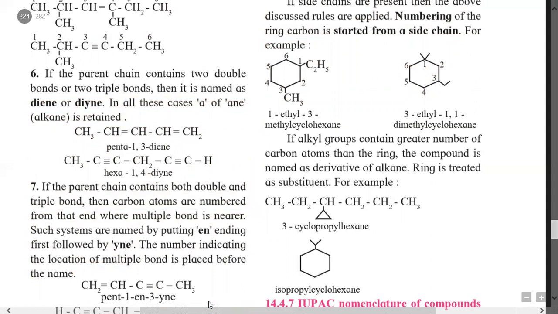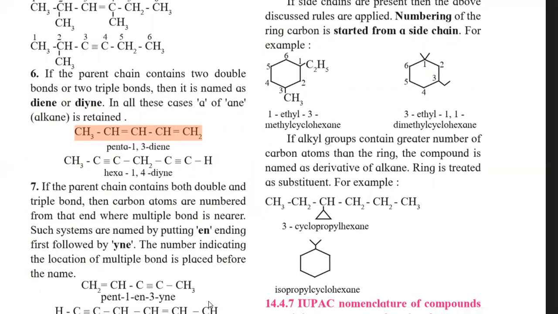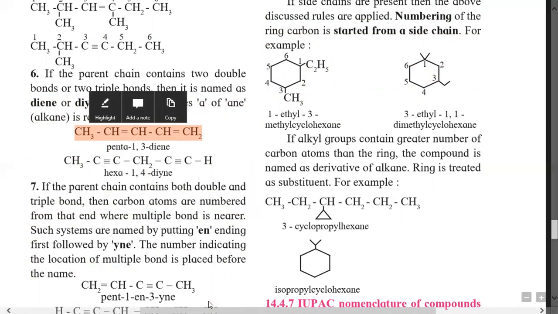Here is one example. It is a 1, 2, 3, 4, 5 carbon containing long chain with 2 double bonds. Hence the 5 carbon containing chain is pentane. From pentane, the suffix ane is replaced by ene.